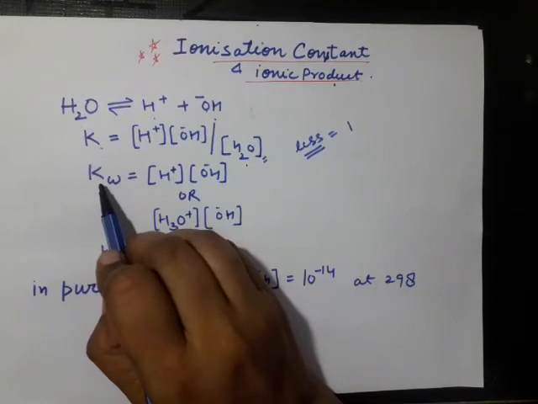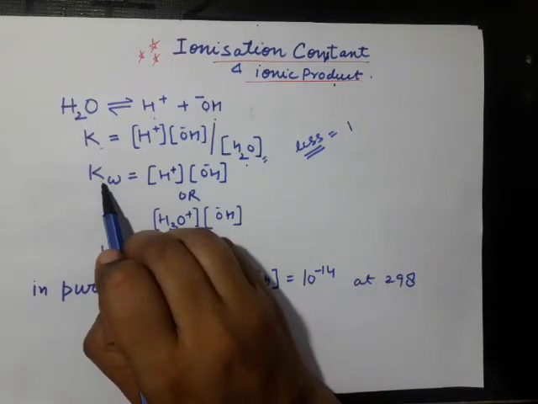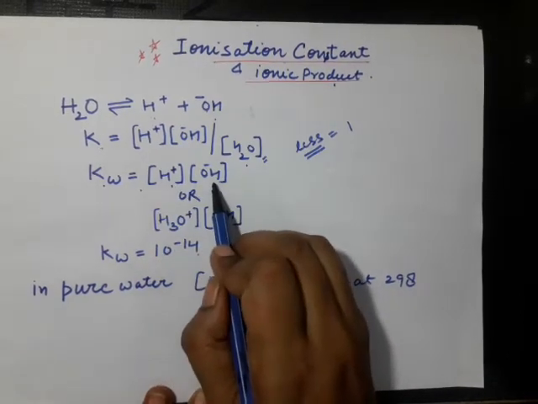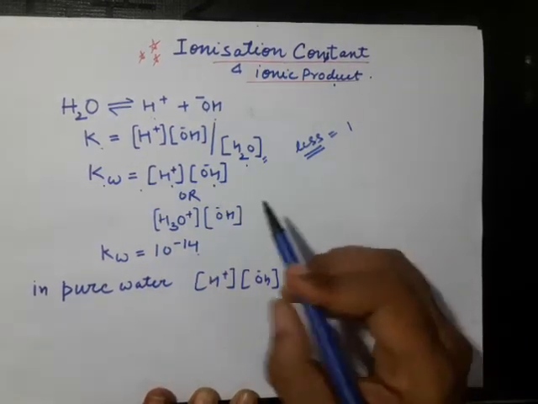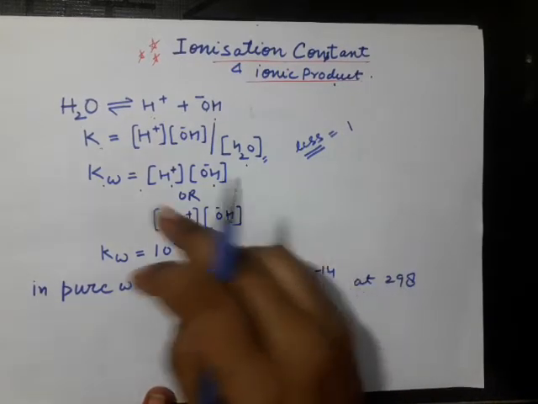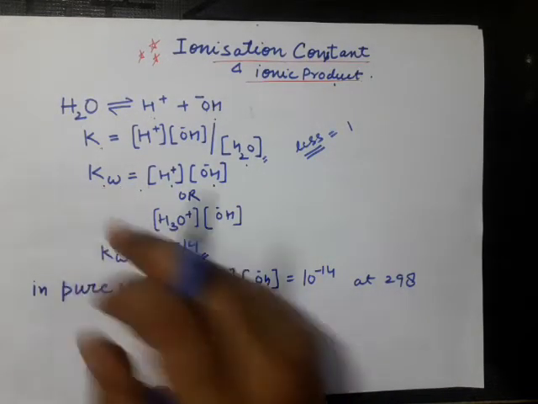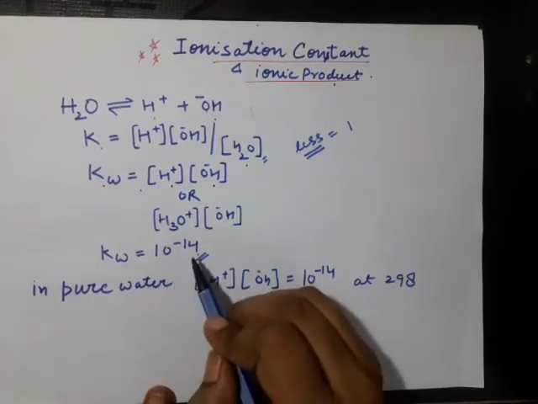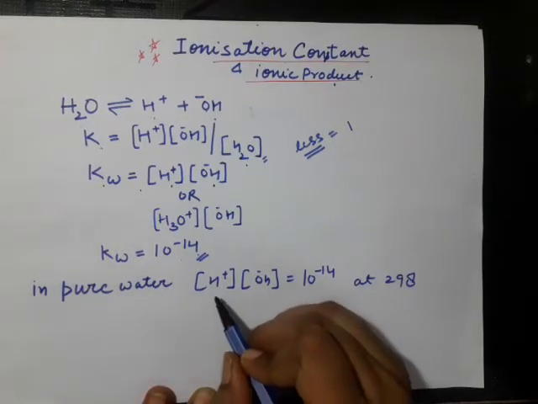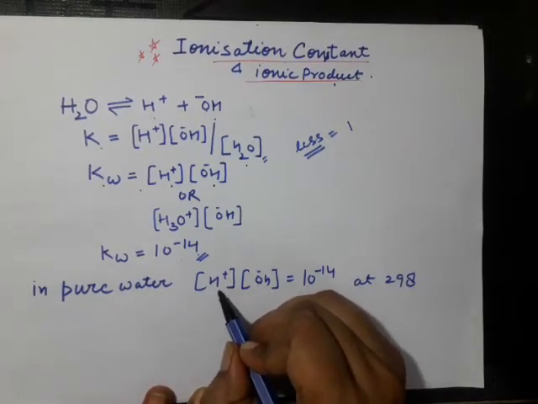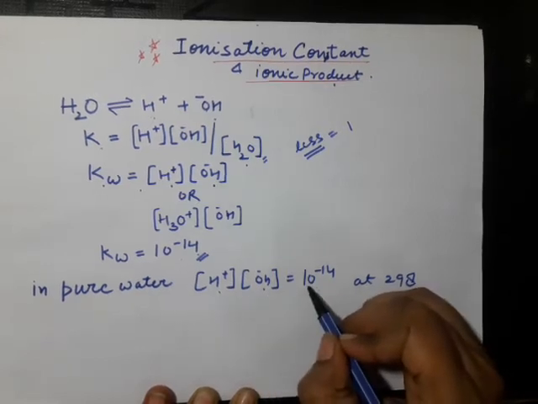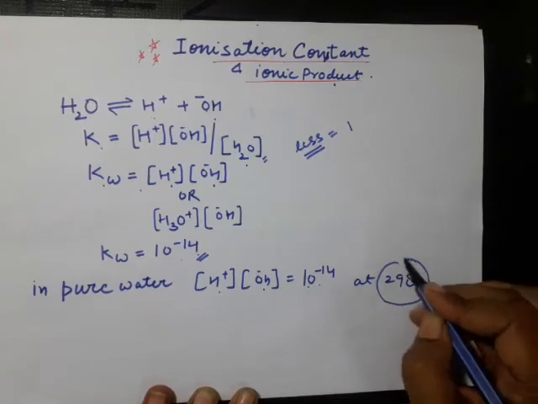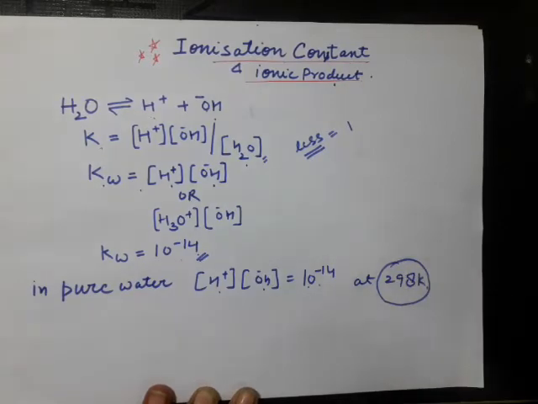So the ionization constant of water is equal to the product of concentration of hydronium ion and hydroxyl ion. It has been found experimentally that the value of the ionic product of water is 10 to the power minus 14. In pure water, the product of concentration of hydronium ion and OH ion is always equal to 10 to the power minus 14, but the temperature is fixed, that is 298 Kelvin.